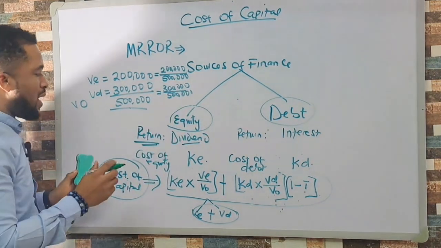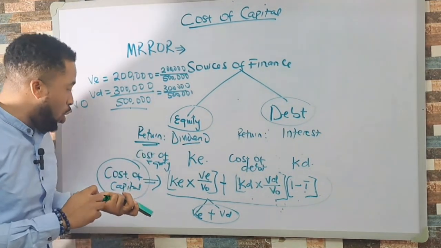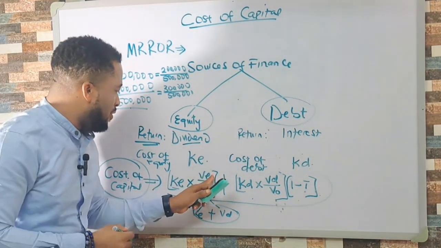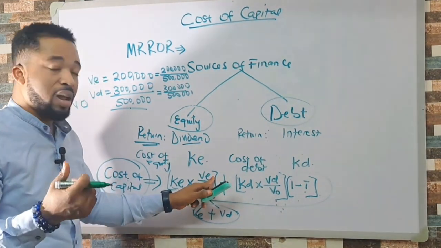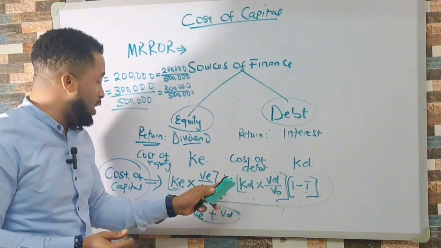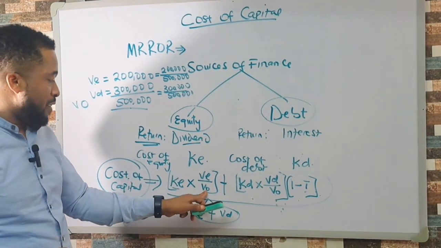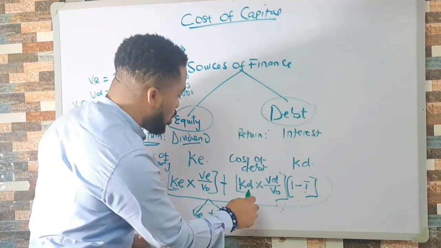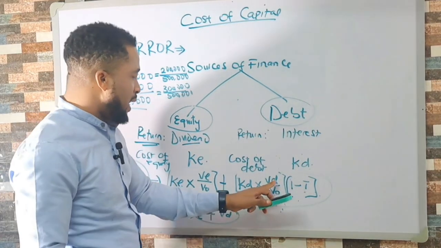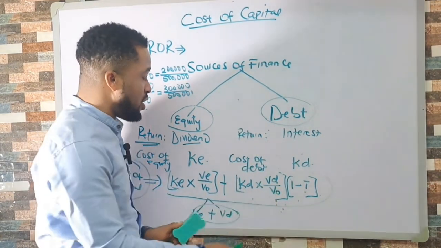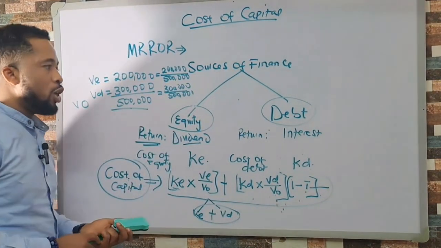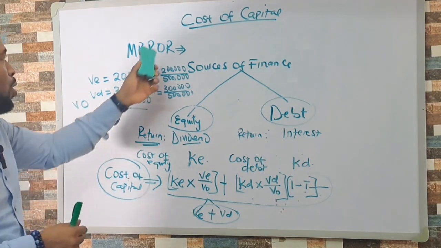500,000. Basically, anytime you are calculating cost of capital, all you need to do is simple. Get your cost of equity, which we are going into, and value of equity, which I will also show you how to calculate. Then VO, I've just explained to you. When you get your VE and you get your VD, add the two together, that's what gives you value of organization. Then plus cost of debt also is here. We'll look at how to calculate cost of debt, the different types of debt, and then you have the value of debt divided by value of organization. And in the exam, this tax rate would always be given to you. So basically, that is the overview of cost of capital.